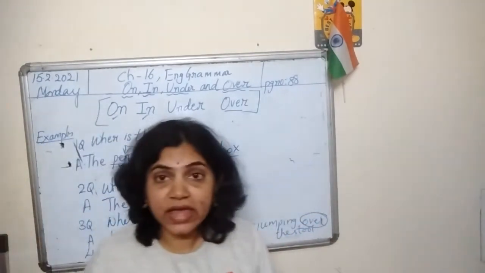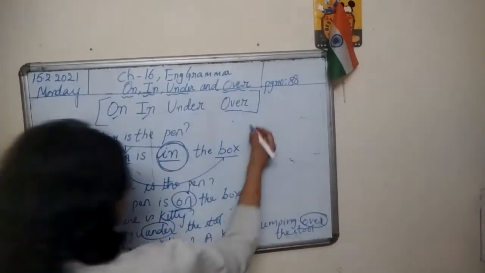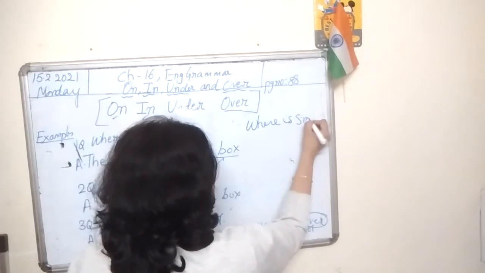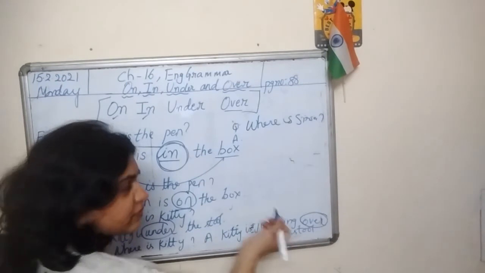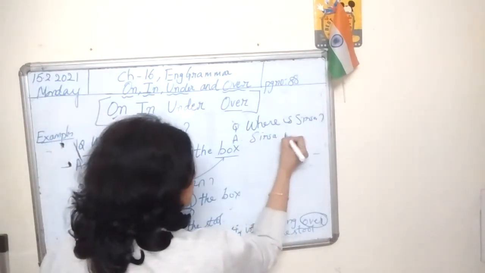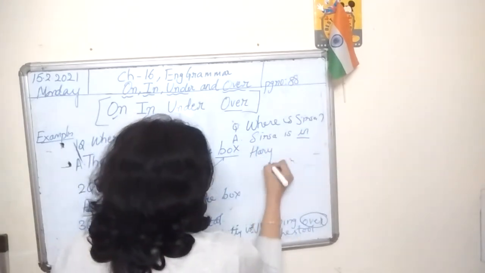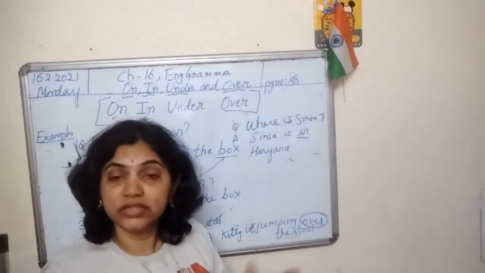Where is Sirsa? Sirsa is in Haryana. Where are the children?